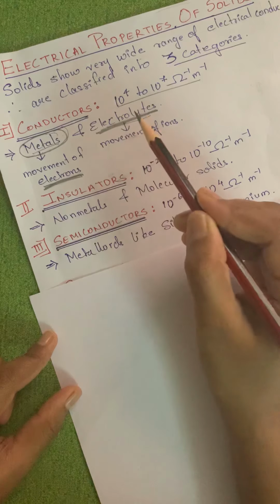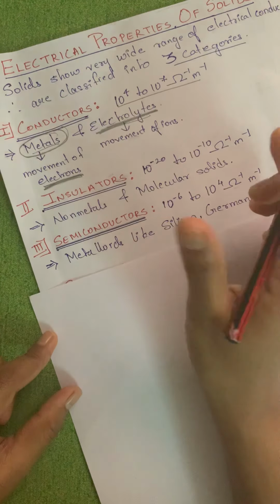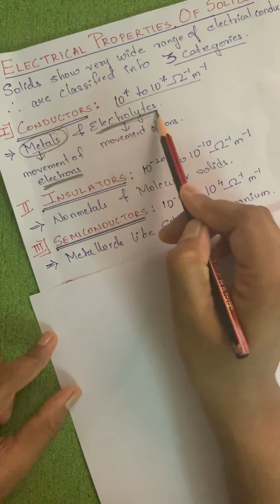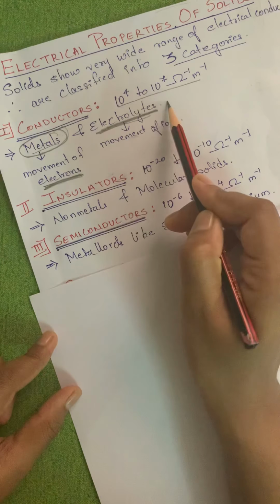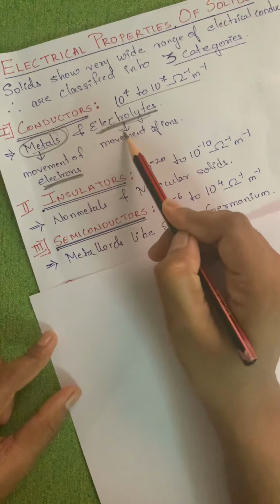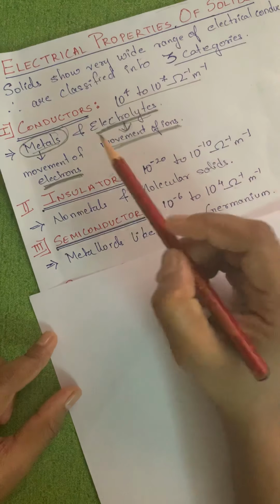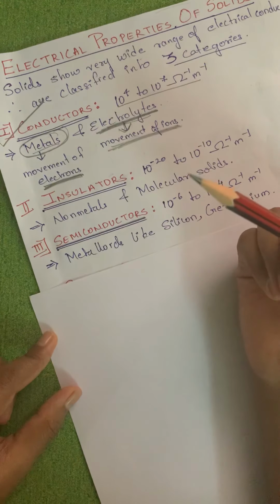Electrolytes are nothing but species which, when dissolved in water, readily form ions. Because of the formation of ions, electricity will be conducted. So electrolytes conduct electricity because of the movement of ions. Hopefully you understood conductors.